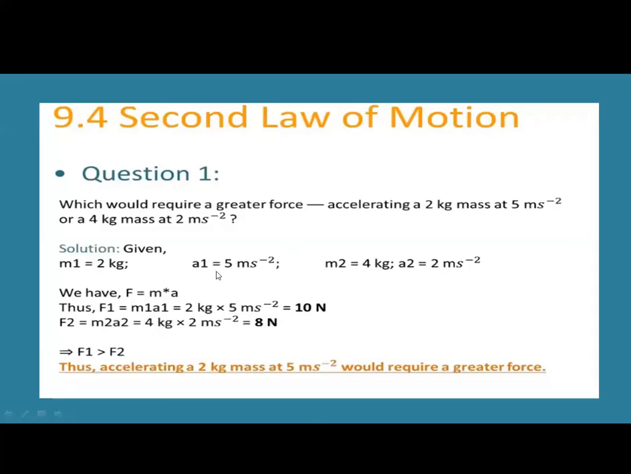How will it be? Mass M1 is equal to 2 kilograms, and the acceleration of this mass is 5 meters per second square. Mass M2 is 4 kilograms and acceleration A2 is equal to 2 meters per second square. As you know, F is equal to m into a. F1 is equal to m1 a1, which is 2 kilograms into 5 meters per second square, equal to 10 newtons. F2 is equal to m2 a2, which is 4 kilograms into 2 meters per second square, equal to 8 newtons. So F1 is greater than F2, which means 10 newtons is greater than 8 newtons.